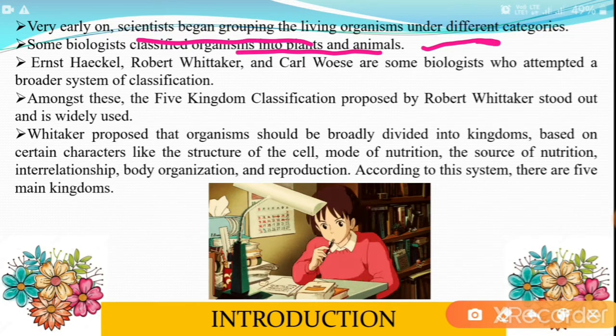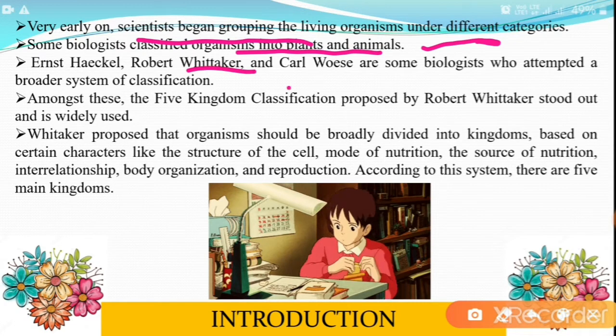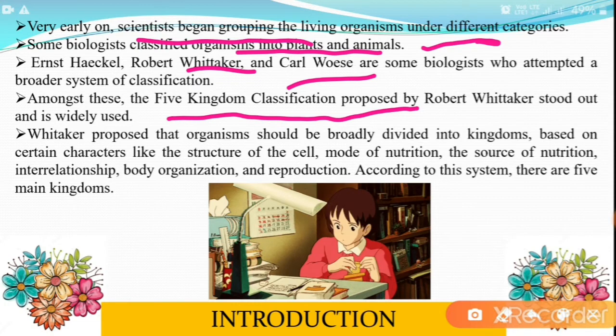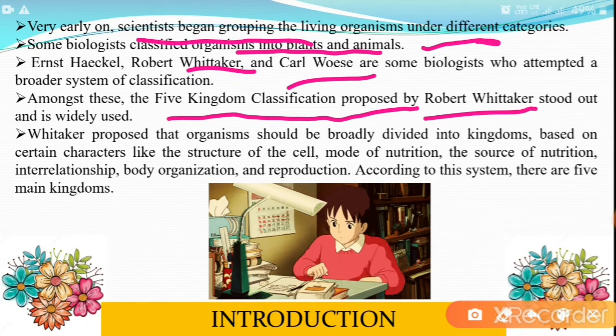The scientists Ernst Haeckel, Robert Whittaker, and Carl Woese are some biologists who attempted a broader system of classification. Among these, the five kingdom classification was proposed by Robert Whittaker, and that is what we are now using for the different types of classifications, especially for the microorganisms.